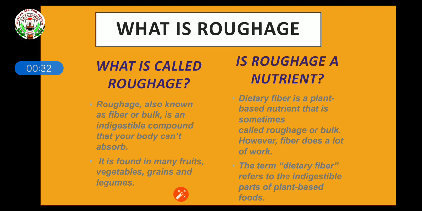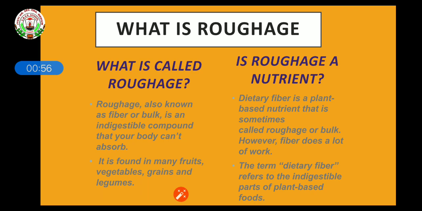It is an indigestible compound that your body can't absorb. It is always present in raw vegetables and plant parts. As I mentioned earlier when I talked about carbohydrates, cellulose is present in the outer cell wall of the plant.